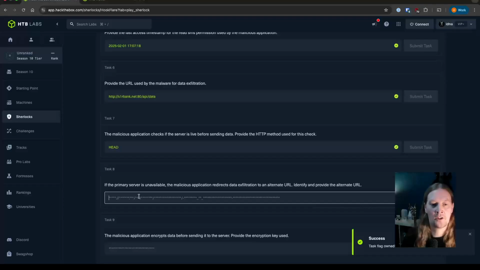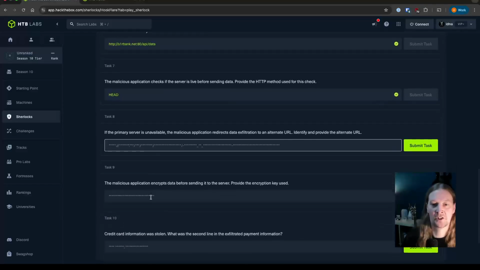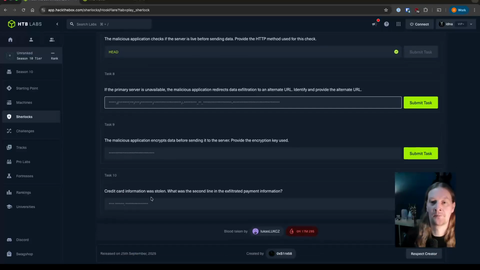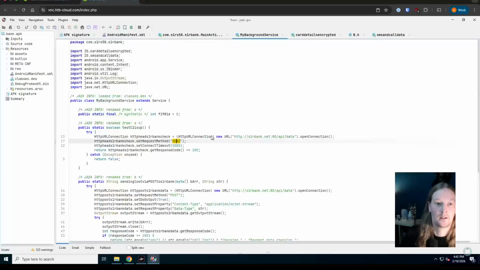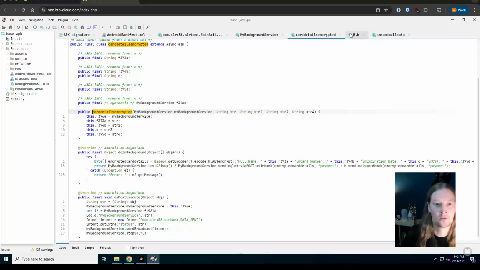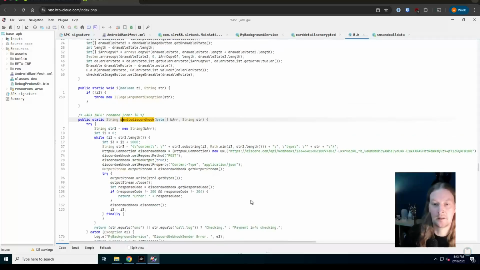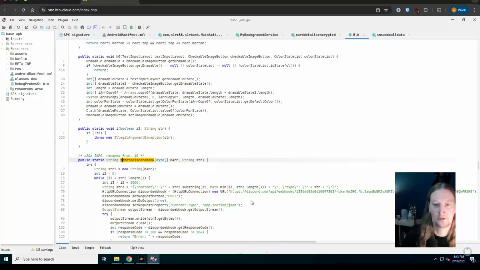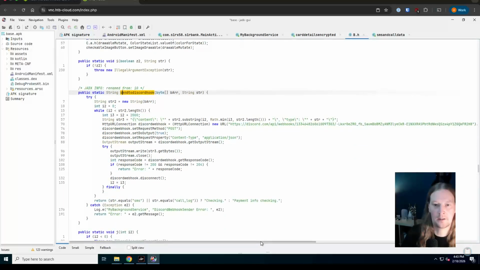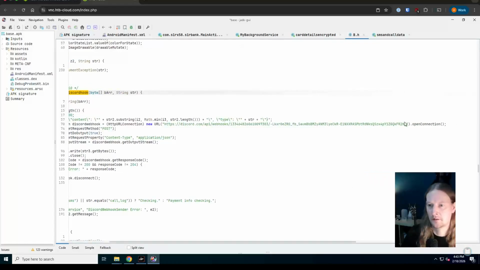If the primary server is unavailable, the malicious application redirects data exfiltration to an alternate URL. Identify and provide the alternate URL. Now that is the Discord URL that we saw, which I don't remember where it was. Here it is. Oh, sorry, I'm scrolling the wrong way, hiding that behind my head. So let's just copy that.